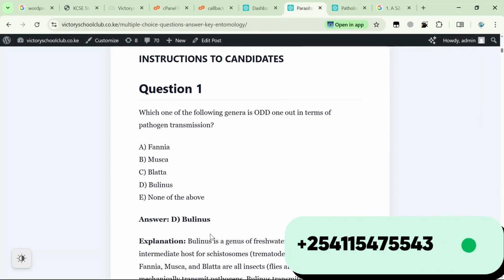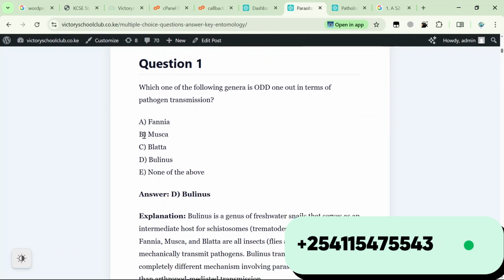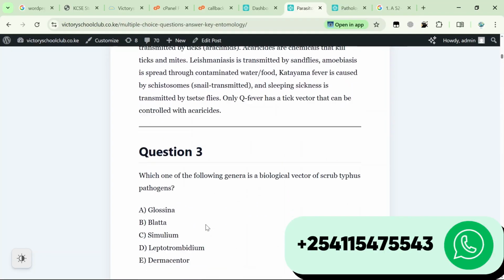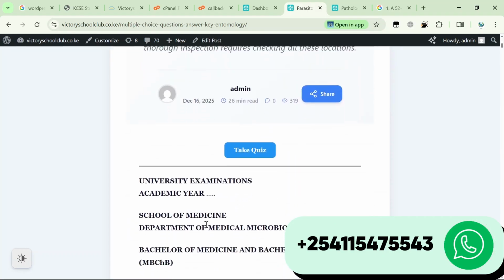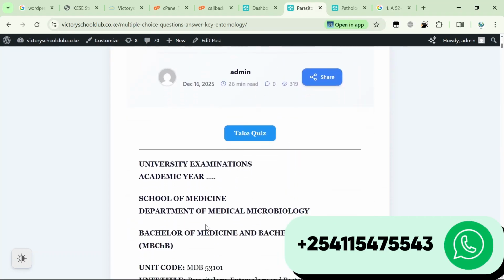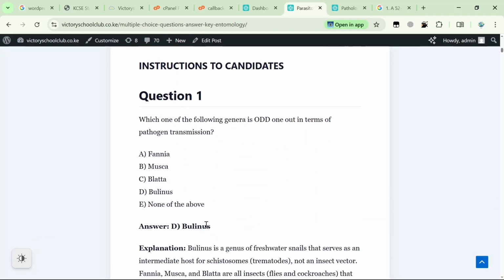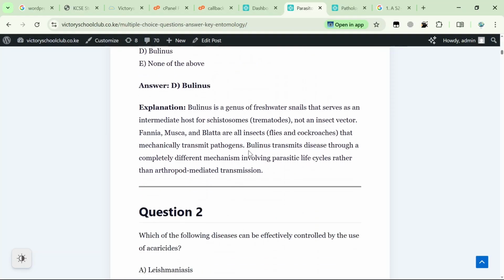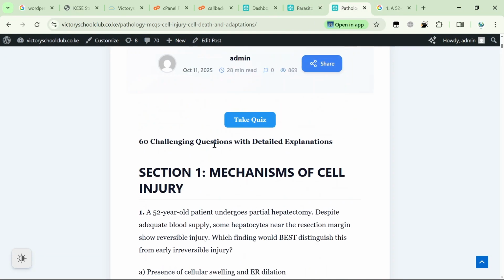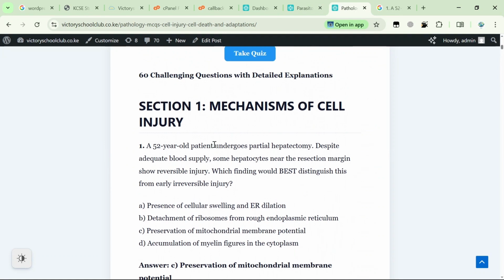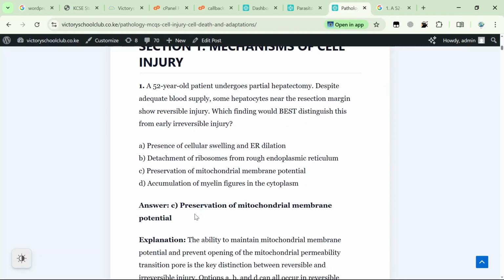Now, this particular article, you do realize that this is a question. There are choices and there are answers. There are actually multiple choice questions. And what you are trying to make here, number one thing that you are trying to make is that, for example, you come up with a question. For example, here, this is just the same article format. Now, for example, this particular question: a 52-year-old patient undergoes partial hepatectomy. We have their choices and we have the answer.